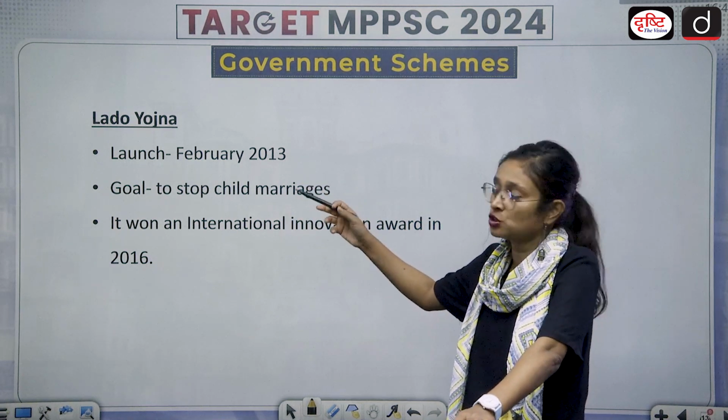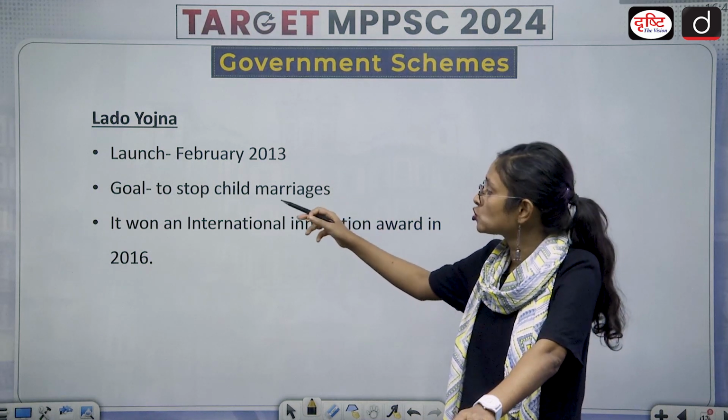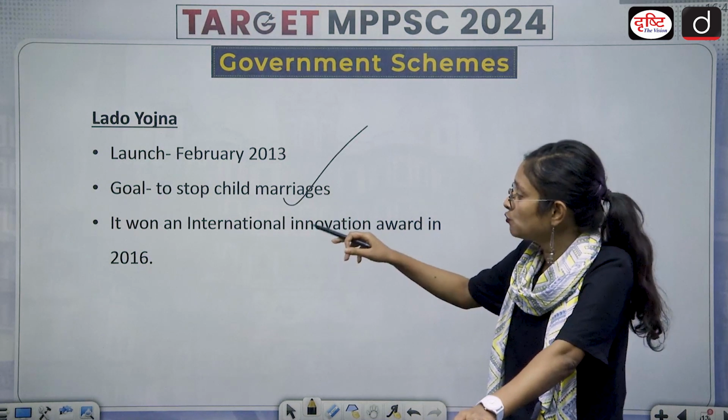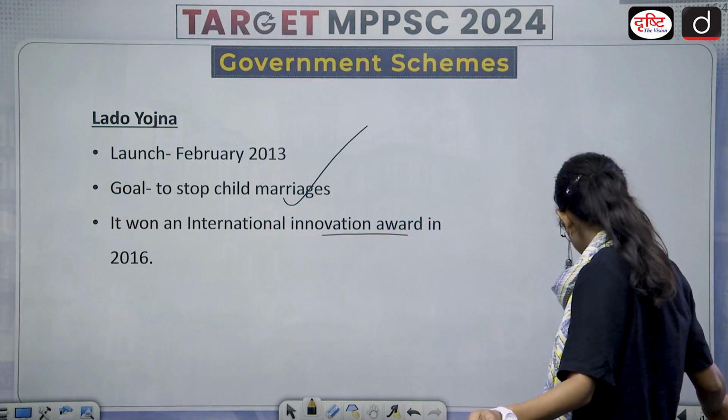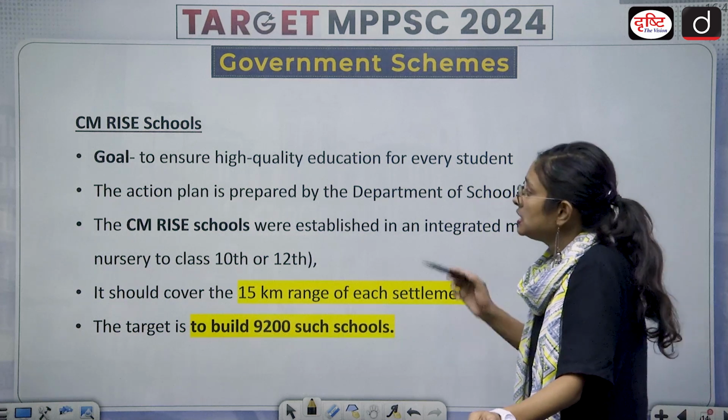Then we have this Lado Yojana. It was launched in February 2013. Its goal is to stop child marriage, and it won an International Innovation Award in 2016. Then we have another one, which is CM Rise School.